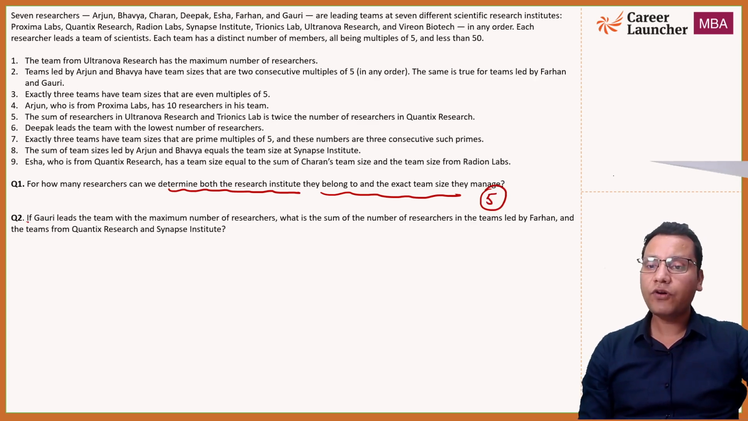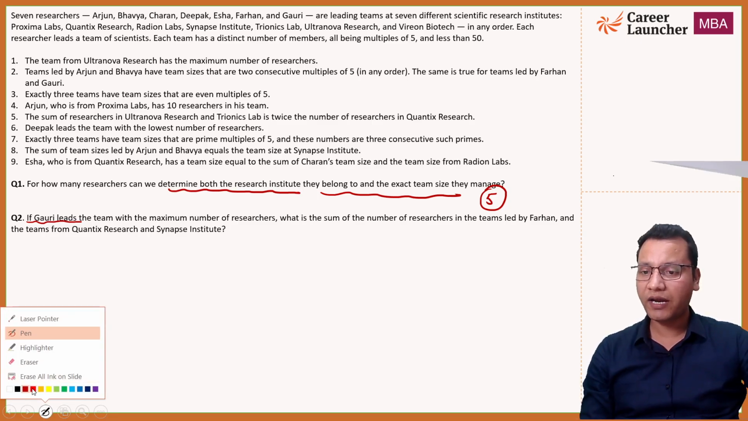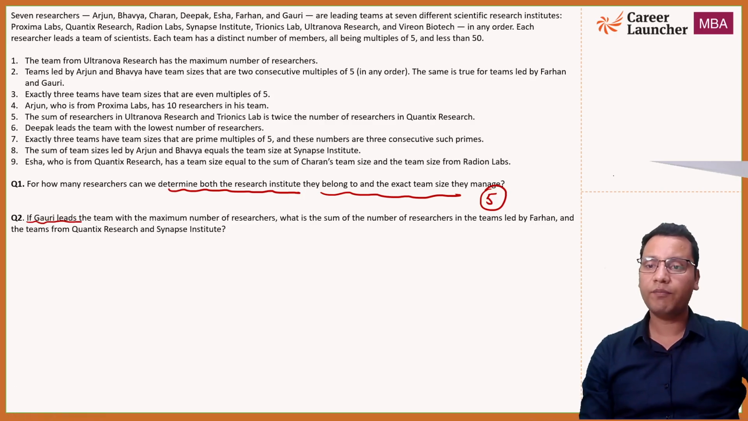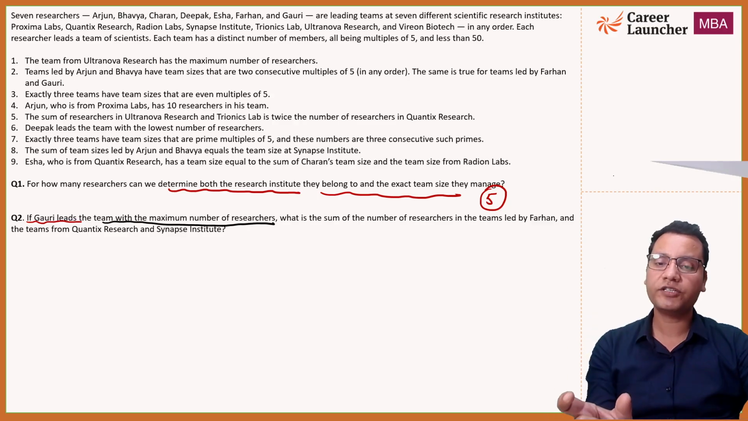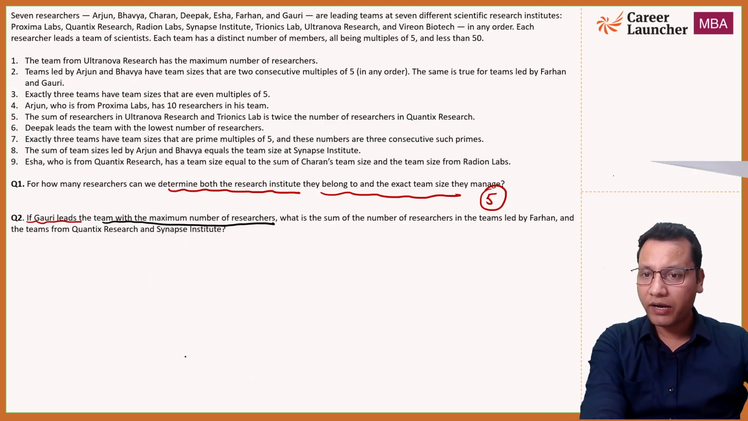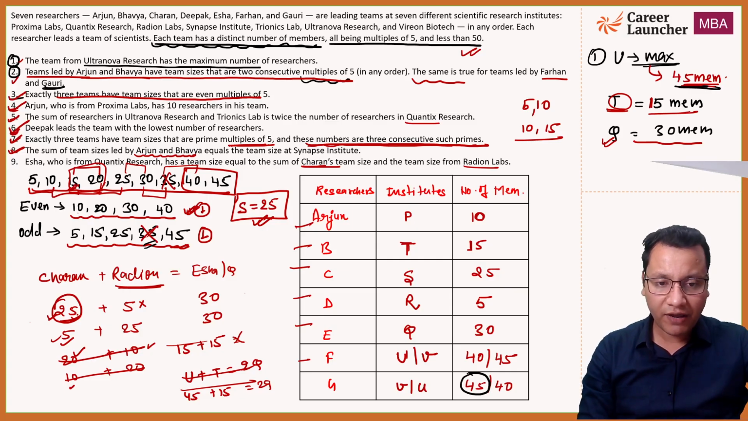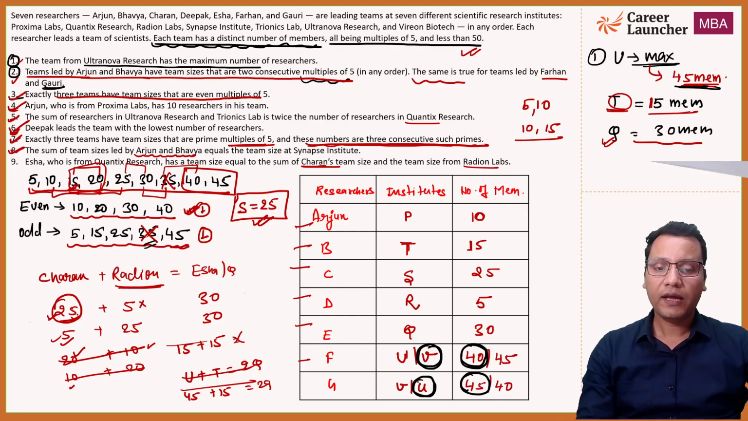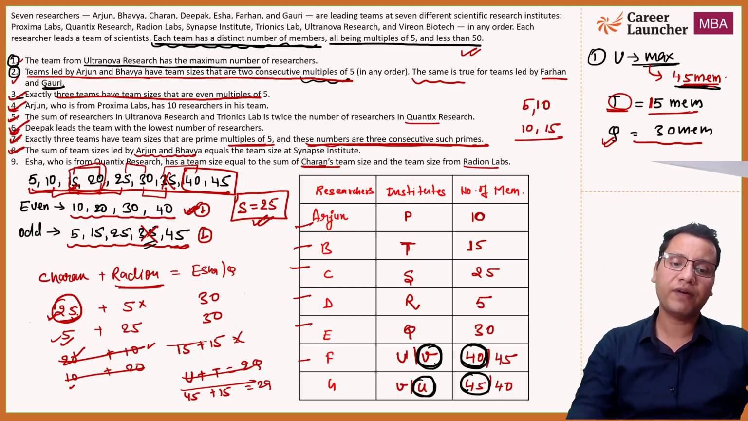Okay, now, अभी मैंने समझाया था कि the extra information is given only for question number 2. If Gauri leads the team with the maximum number of researchers, and this information will only be used for solving question number 2, right? Now Gauri will have the maximum number, so Gauri will have 45, and Gauri will be working in U, और अगर ये U है तो यहाँ पे V हो जाएगा. So Farhan will be working in V, Gauri will be working in U, Gauri will have 45 members and Farhan will have 40 members.